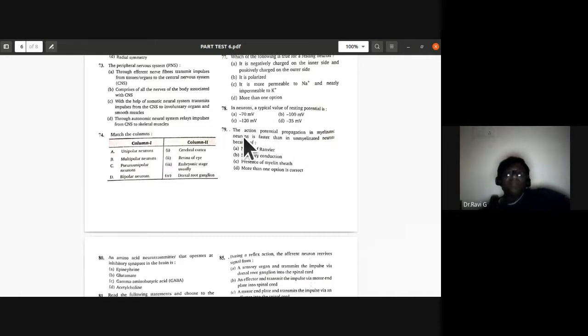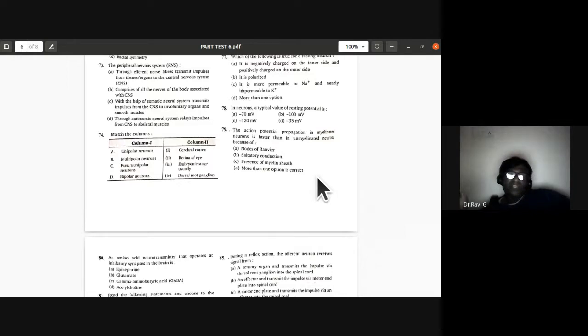The action potential propagation in myelinated neurons is faster than in unmyelinated neurons because of nodes of Ranvier, saltatory conduction, presence of myelin sheath. More than one option is correct. So the 79th, the answer is more than one option is correct.